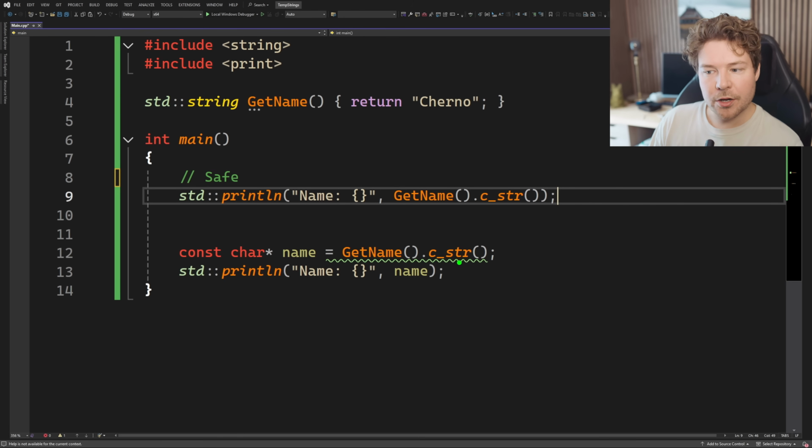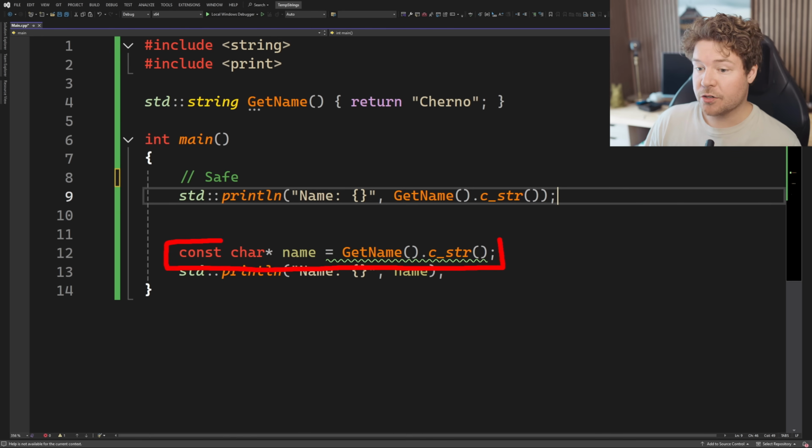The example below is a little bit different because, by our same logic, our string does exist within this line of code. And what are we doing with it? We're simply pulling out an integer, a const char pointer. So it clearly gets destroyed after that line of code. And when we go to print it now with name, a pointer within our string that has now been destroyed, boom.